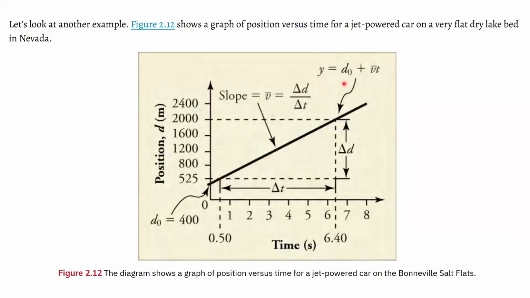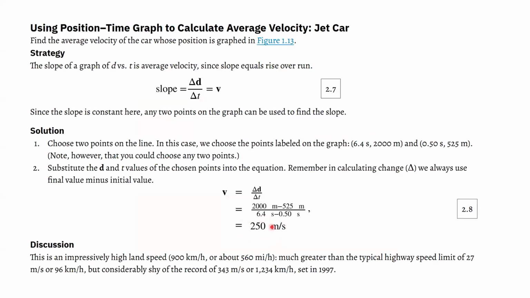It's a straight line. If it's a straight line where you have position on your y-axis and time on your x-axis, that means that no matter where you are on that line, your velocity is the same. It was calculated at 250 meters per second.